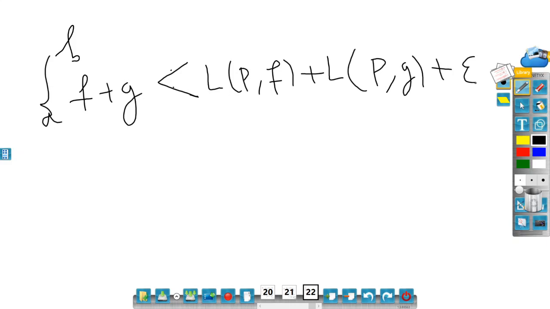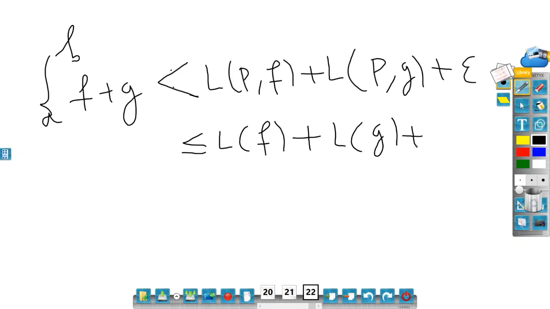But your LPF is again less than or equal to LF plus LG plus epsilon, because LF is a supremum and LG is again a supremum of LPF.